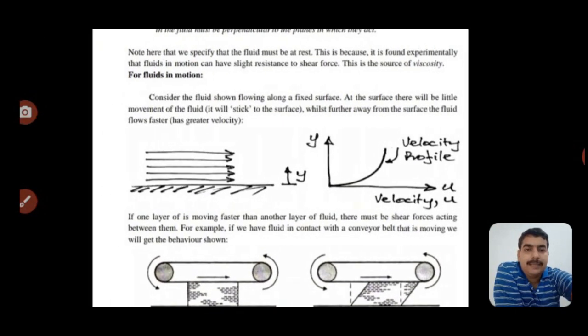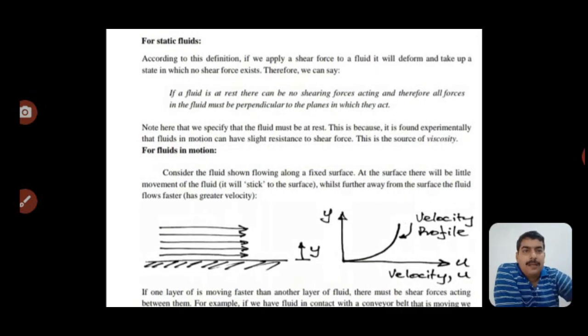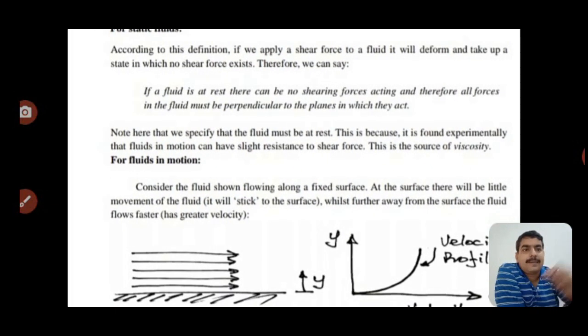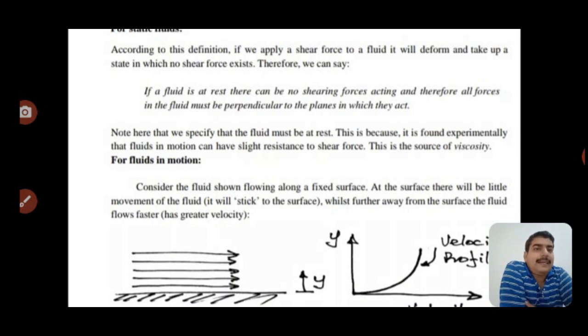Next slide please. For static fluids, if a fluid is at rest, there can be no shearing forces acting, and therefore all forces in the fluid must be perpendicular to the planes in which they act. Note here that we specify that the fluid must be at rest, so no viscosity occurs here.